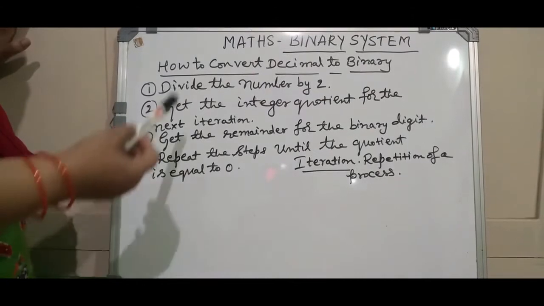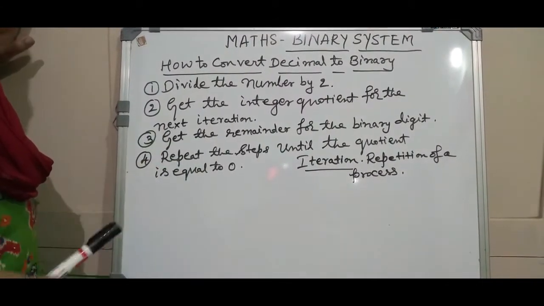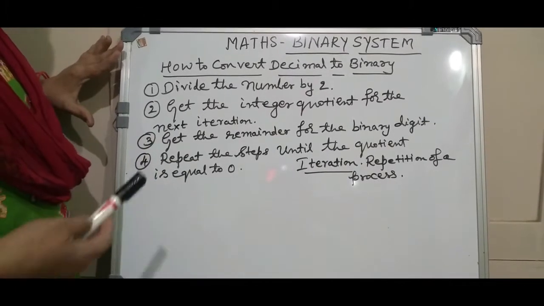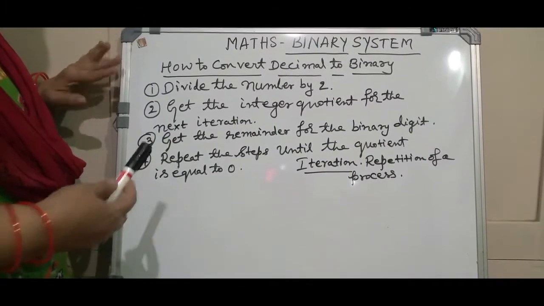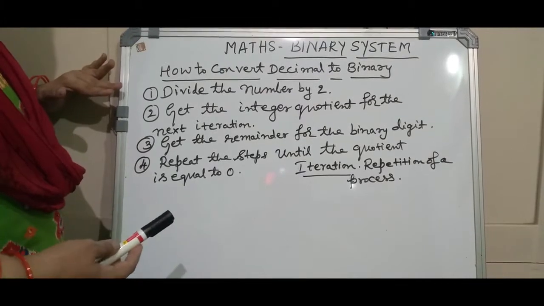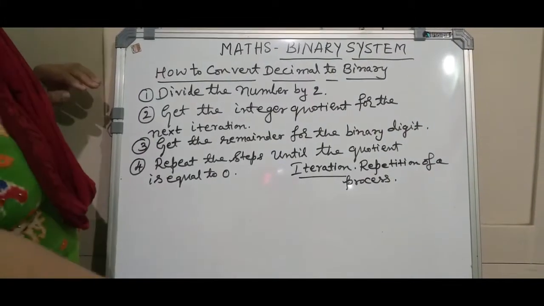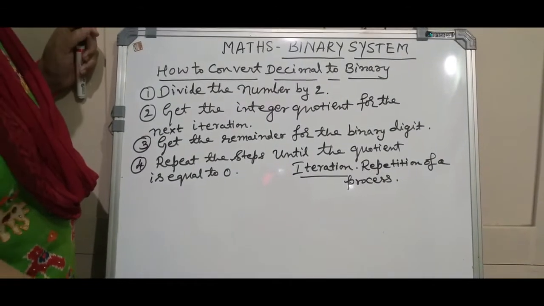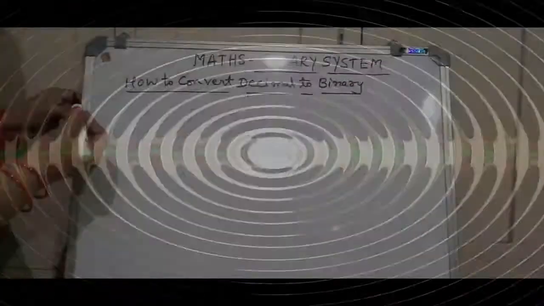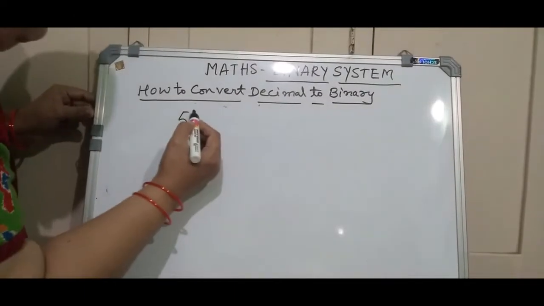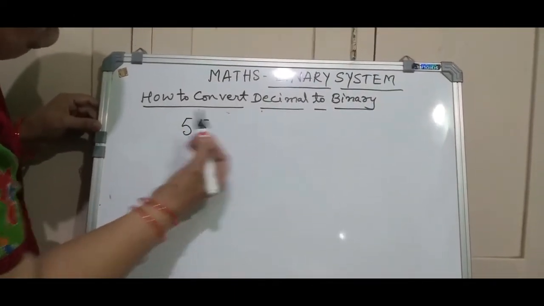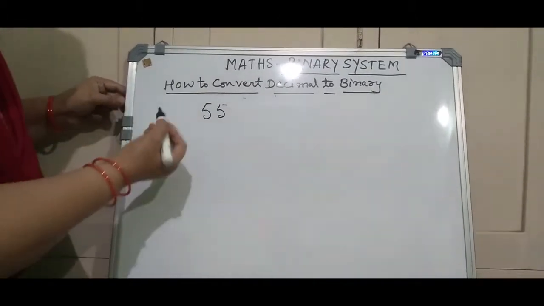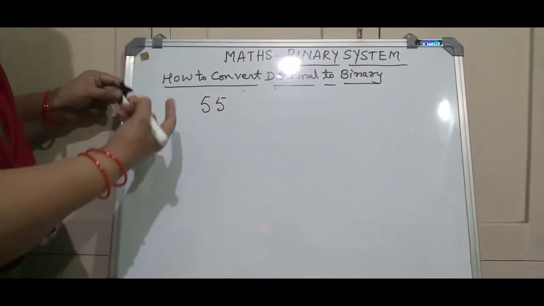If I am giving you the points like this, you may be able to understand only some 30% of this. But of course you can do it by this also. I will give you an example. Through examples only you will be able to understand the process. Let me consider the number 55. Here I have written the number 55. This is in the decimal system.